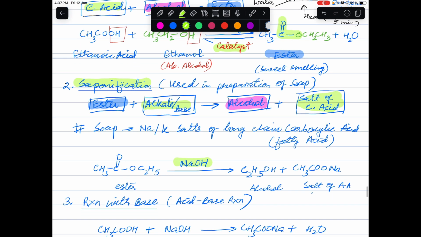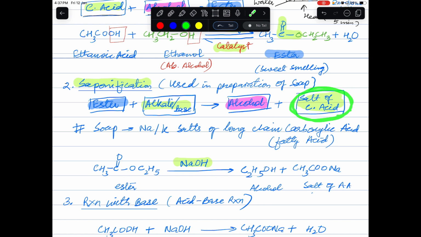Do you know why a few bases are called alkali? Because the bases which are soluble in water form a basic solution, and these soluble bases are called alkalis. Now next, what is this sodium salt of carboxylic acid? This one, the salt of carboxylic acid. We will not get carboxylic acid, but the salt of carboxylic acid.